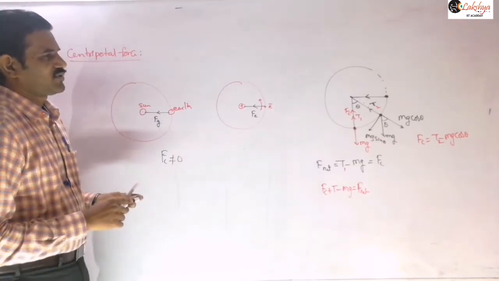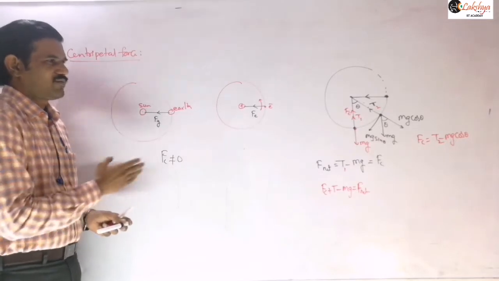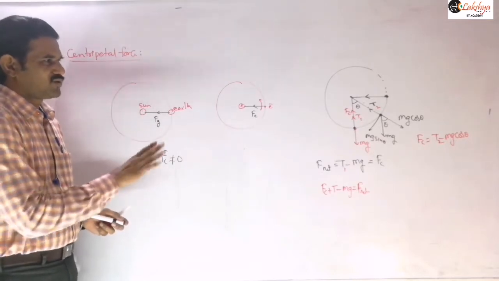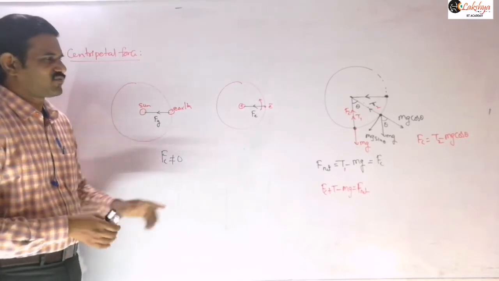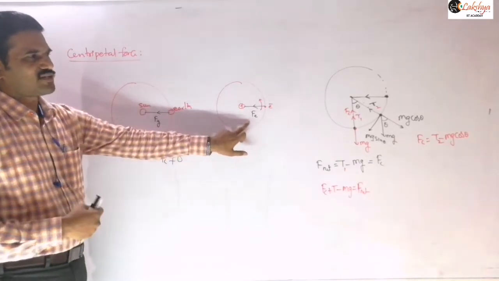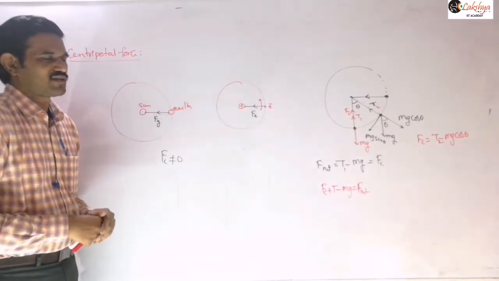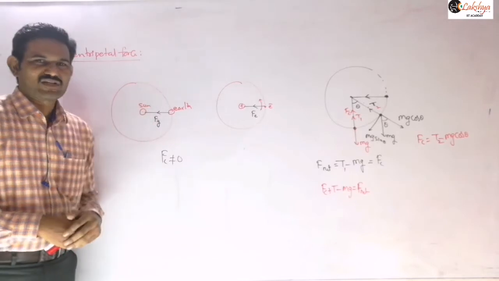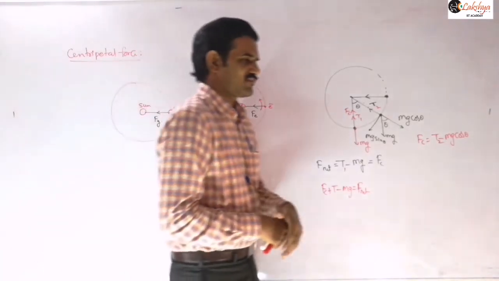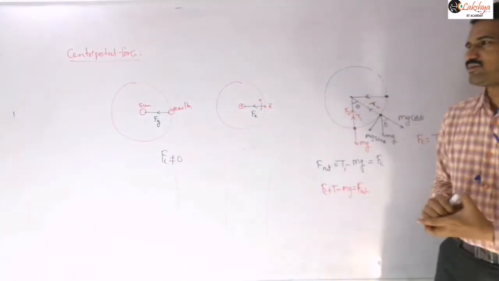Next, mention about that. I hope you already know all of these examples. If you want to mention the diagrams, here the gravitational force will act as a centripetal force, here the electrostatic force will act as a centripetal force, and there the tension will act as a centripetal force. Or if you are taking it as vertical, then the resultant of tension and mg will act as a centripetal force. Next, mention about these points.